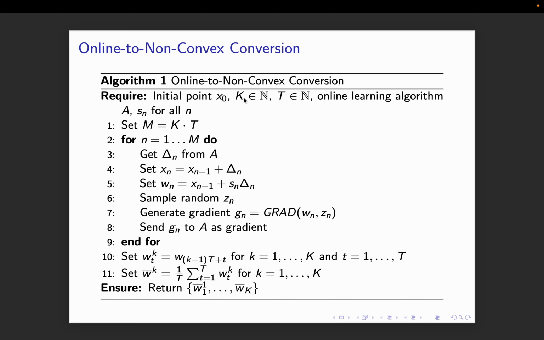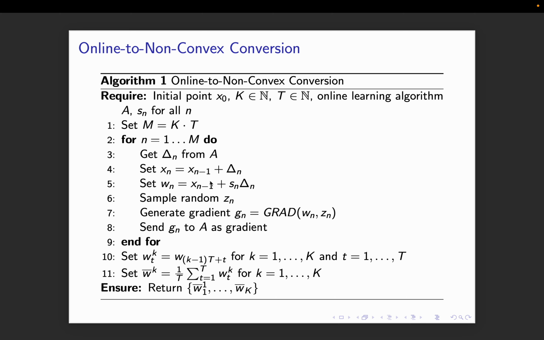We have an initial point x0, some k which is a hyperparameter, a t which is the number of steps in a bucket, an online learning algorithm A, and Sn, which is just a random point between 0 and 1. We need this because we are going to evaluate the stochastic gradient at a random point between xn and xn minus 1, right? So let m be k times t, basically how many rounds of the online algorithm we need to do. So k buckets times t iterations. Get a delta n from the online learning algorithm A. Set my xn to be xn minus 1 plus delta n.